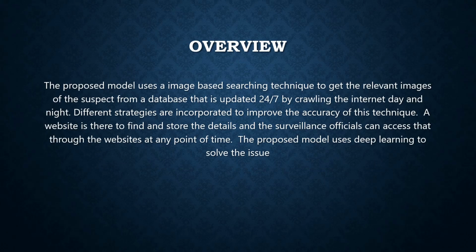Okay, so the idea that we are trying to propose is, let's take an example. The police or the law enforcement has a picture of mine and they want to track me down using that picture only. So what they can do is run the picture through a Google reverse image search. But what I have tried is this, and I did not get any significant results.